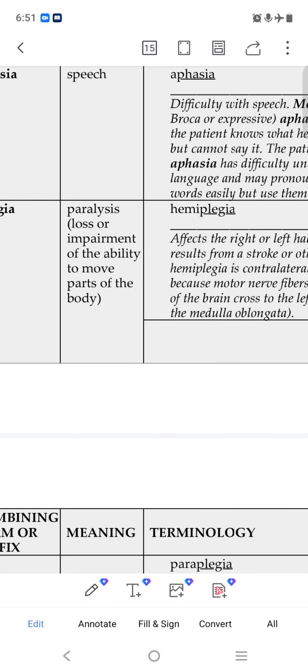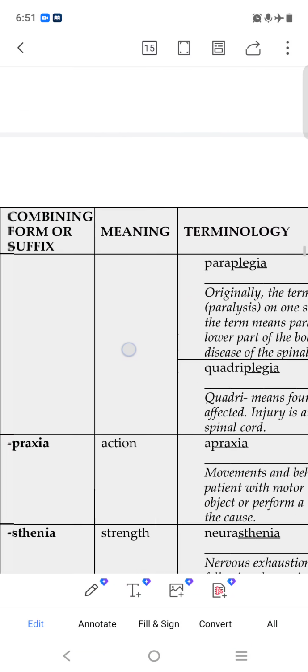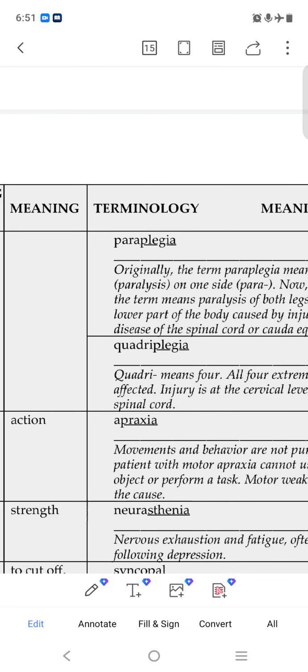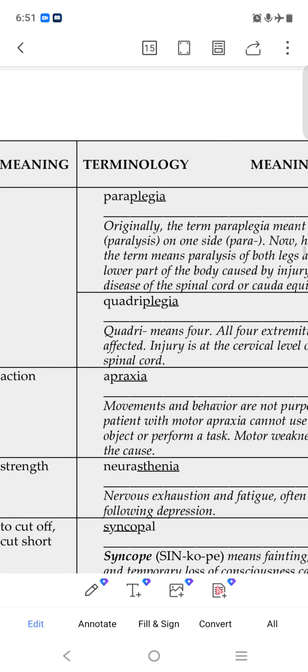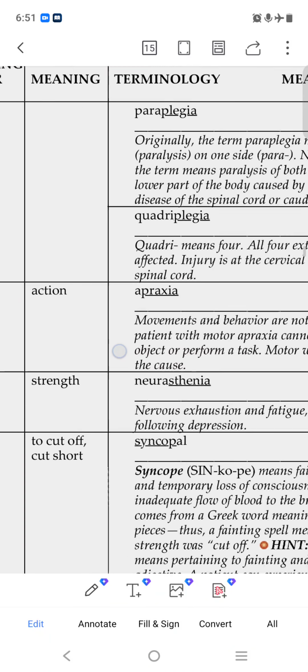Plegia means paralysis. Hemiplegia affects half of our body. They are affected with paralysis. Paraplegia, para means both sides are affected. Quadriplegia, all four sides.